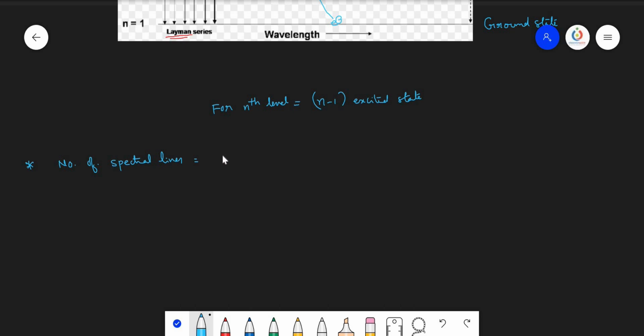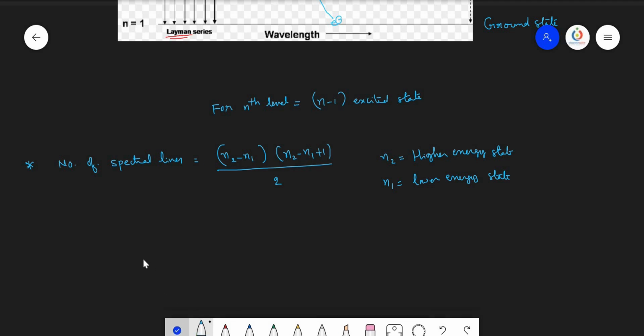So in such cases, the value is n2 minus n1 into n2 minus n1 plus 1 divided by 2, where n2 is the higher energy state from where the electron is coming back, and n1 is the lower energy state up to which the electron is de-excited.